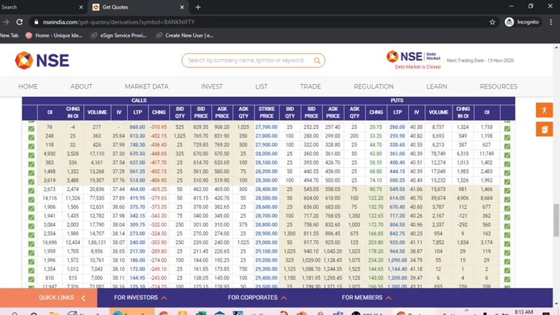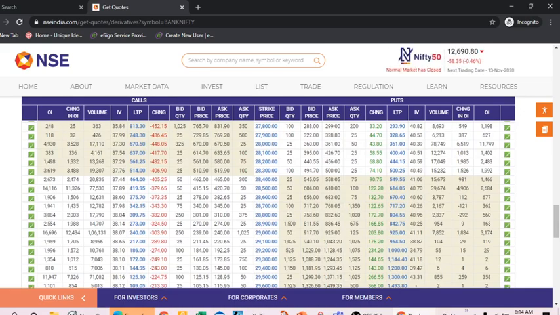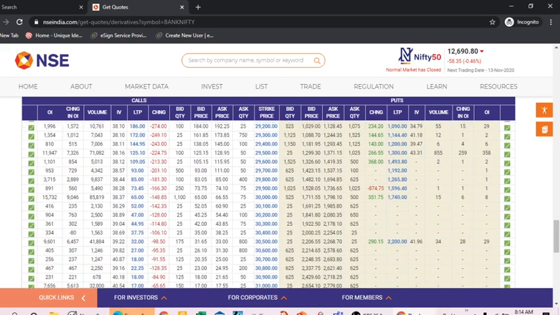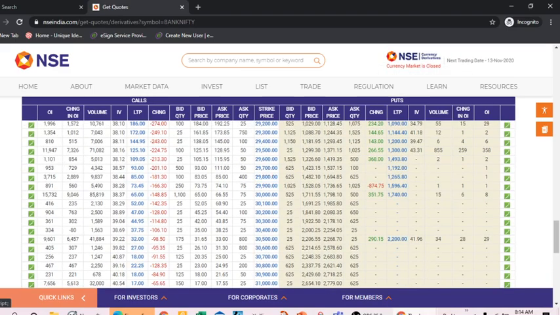Now we will analyze the put side. In the put side, if we go there, it shows the minus, meaning this strike price is the put.